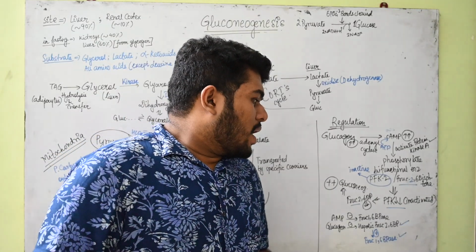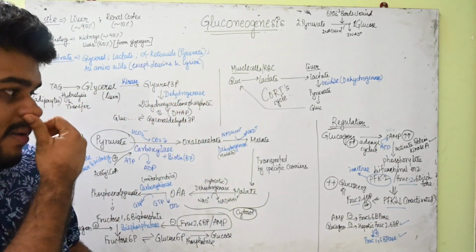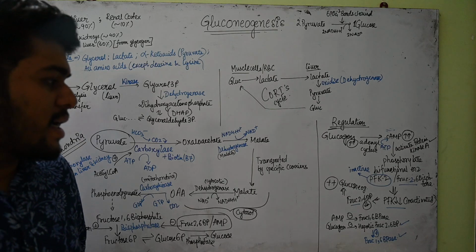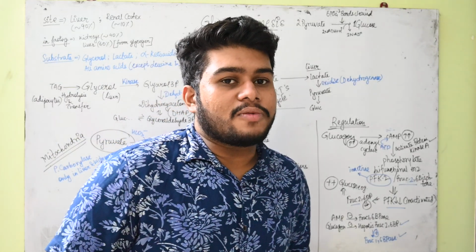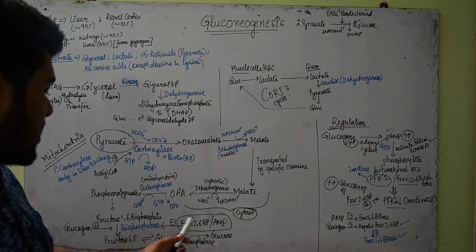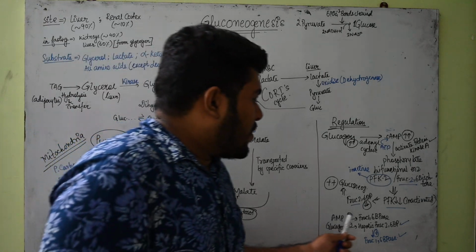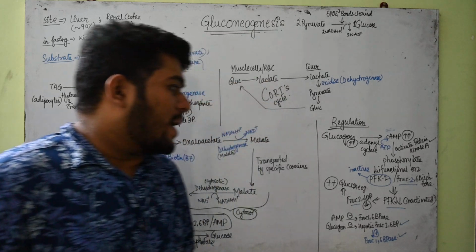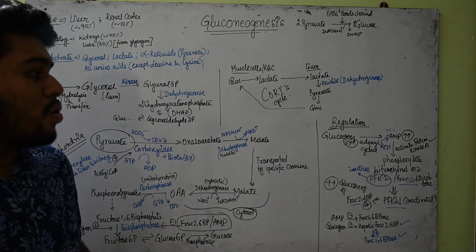And you know that whenever AMP's amount is increasing, it has a tendency to also inhibit fructose 1,6 bisphosphatase. As I told you, this fructose 1,6 bisphosphatase enzyme was inhibited by AMP. So that cannot be allowed, because we have to promote gluconeogenesis.